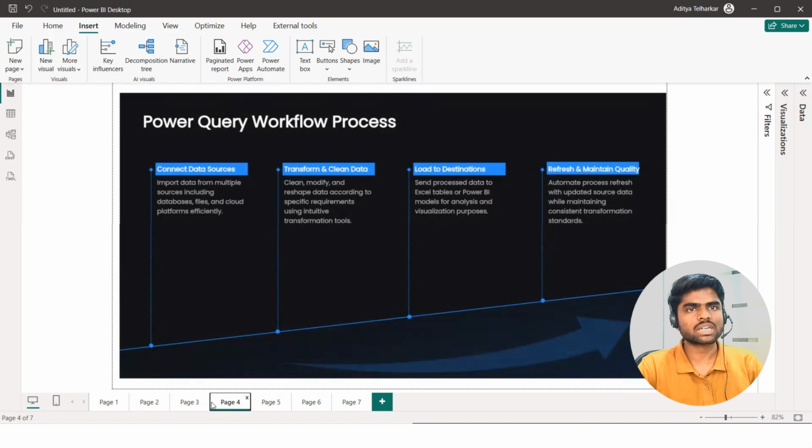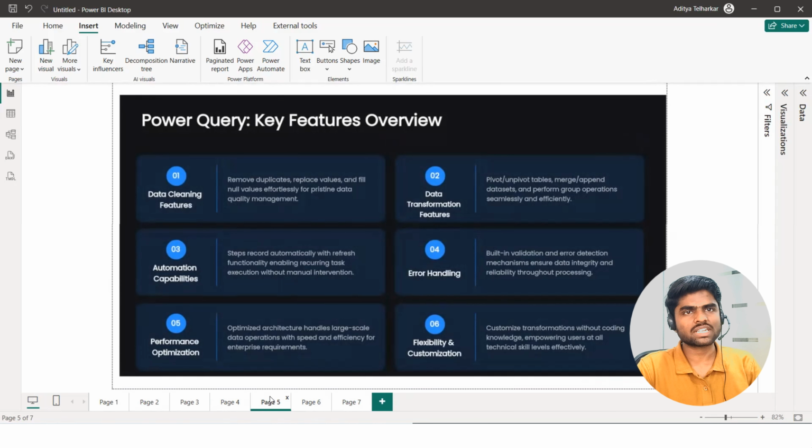Now we'll try to understand the workflow of Power Query. First of all, we connect the data which is coming from multiple sources. The source may be an Excel file, a CSV file, some database, or some cloud platform. Then we apply some transformation operations on that data to convert it from data to information. Then we load that data to the destination, and on the basis of that information, we create reporting and visuals, and then we apply some automated process refresh.